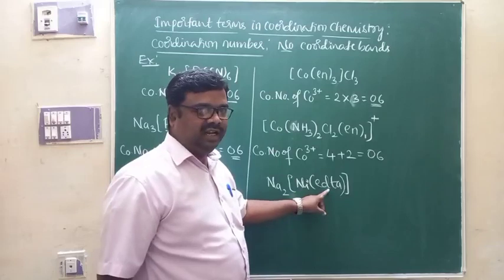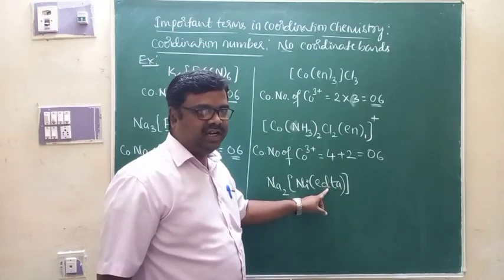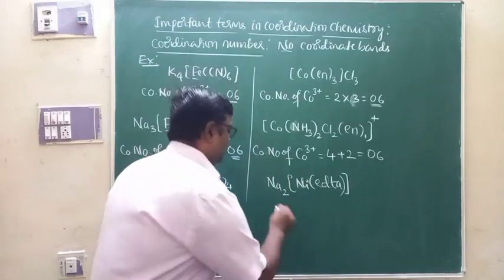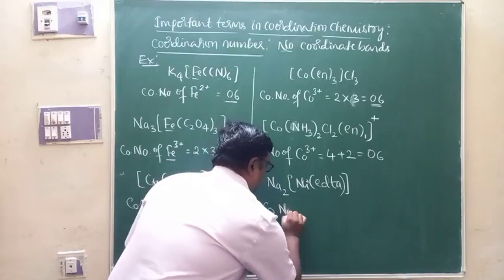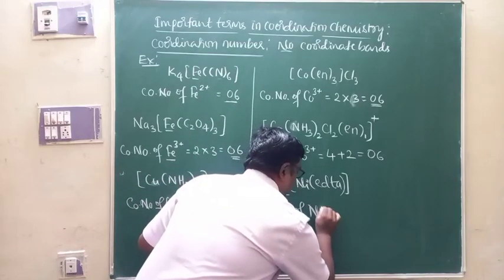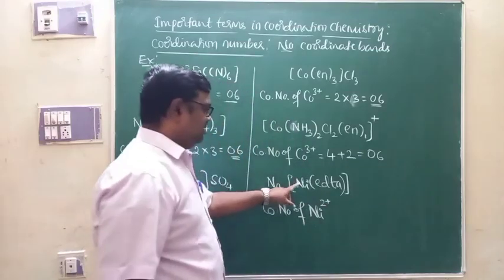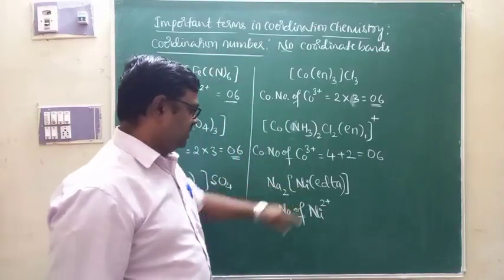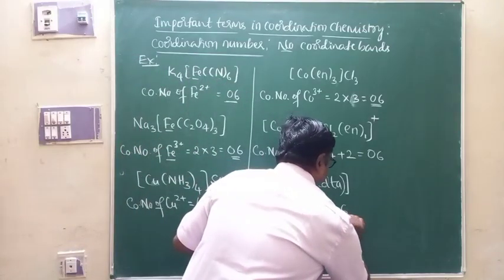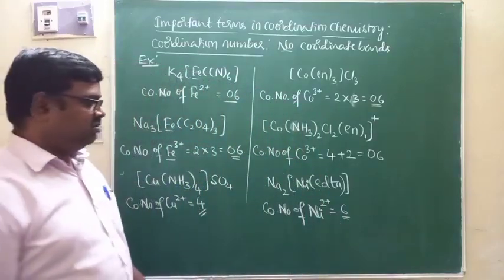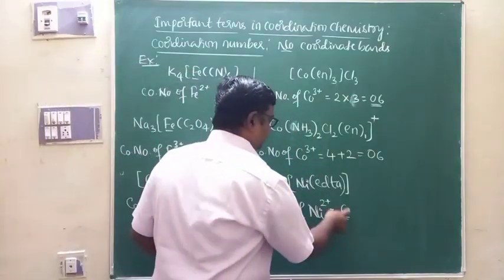This is a hexadentate ligand. One molecule of hexadentate ligand will form 6 bonds. Therefore, the coordination number of Ni 2 plus, the oxidation number of nickel being plus 2 here, is equal to 6. This is the coordination number of nickel 2 plus in this complex: 6.